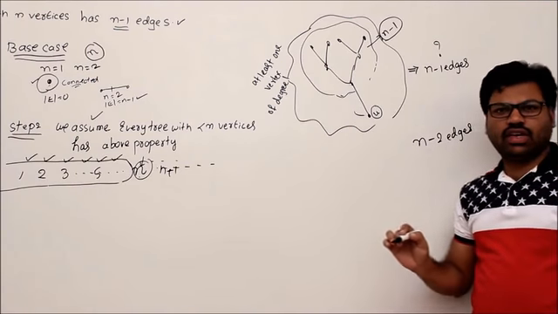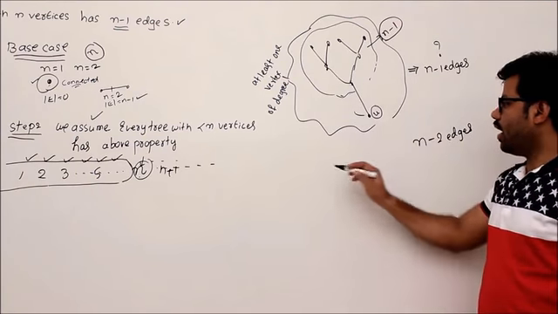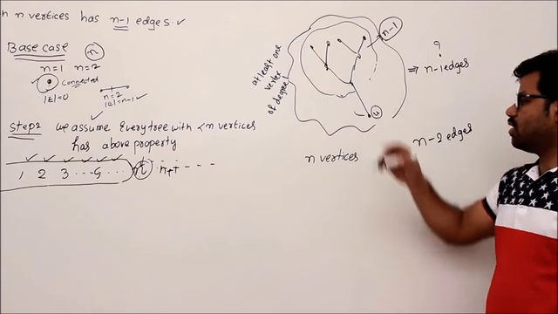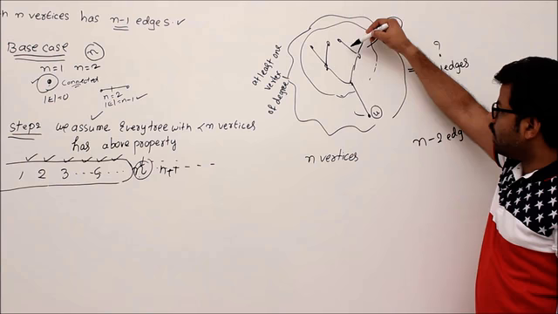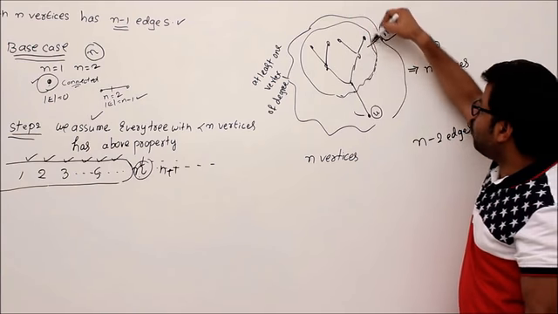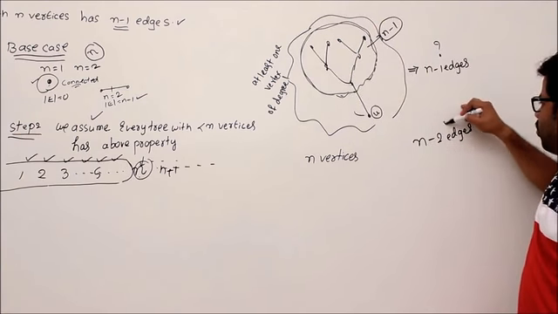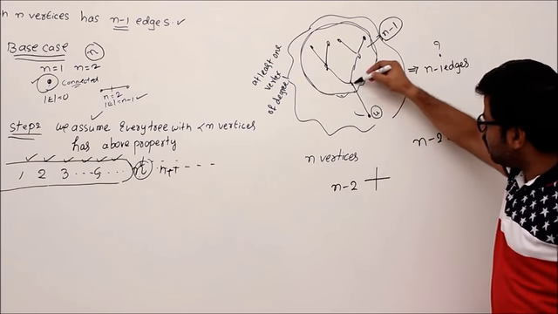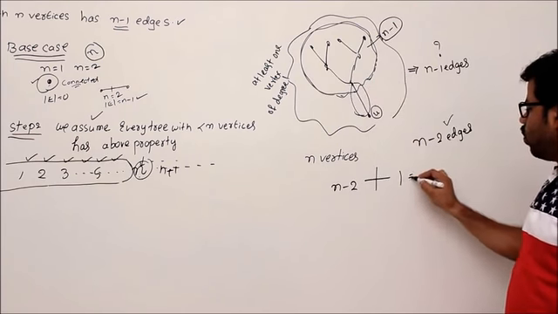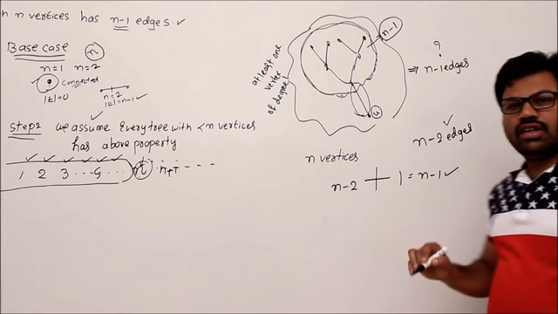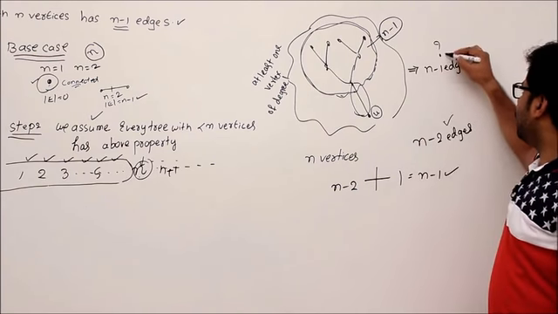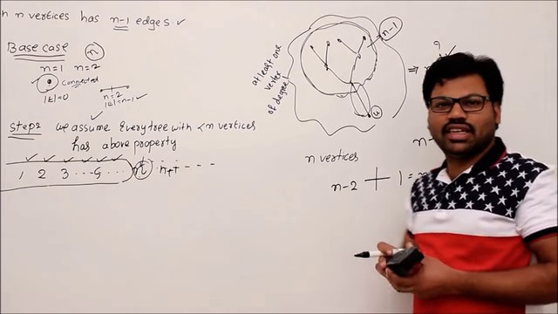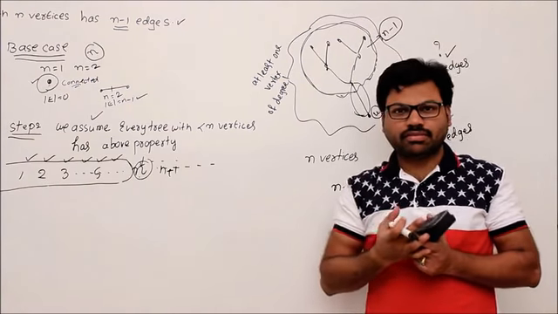Let's come back to our original tree. This original tree has n vertices, right? But how many edges this tree has, we don't know. Let me count it now. Already this component has n minus 2 edges. Let's write it: n minus 2 plus how many edges this part has? 1. Then overall it becomes n minus 1. So we proved that a tree with n vertices has n minus 1 edges. But some students say, sir, you are cheating. Why?